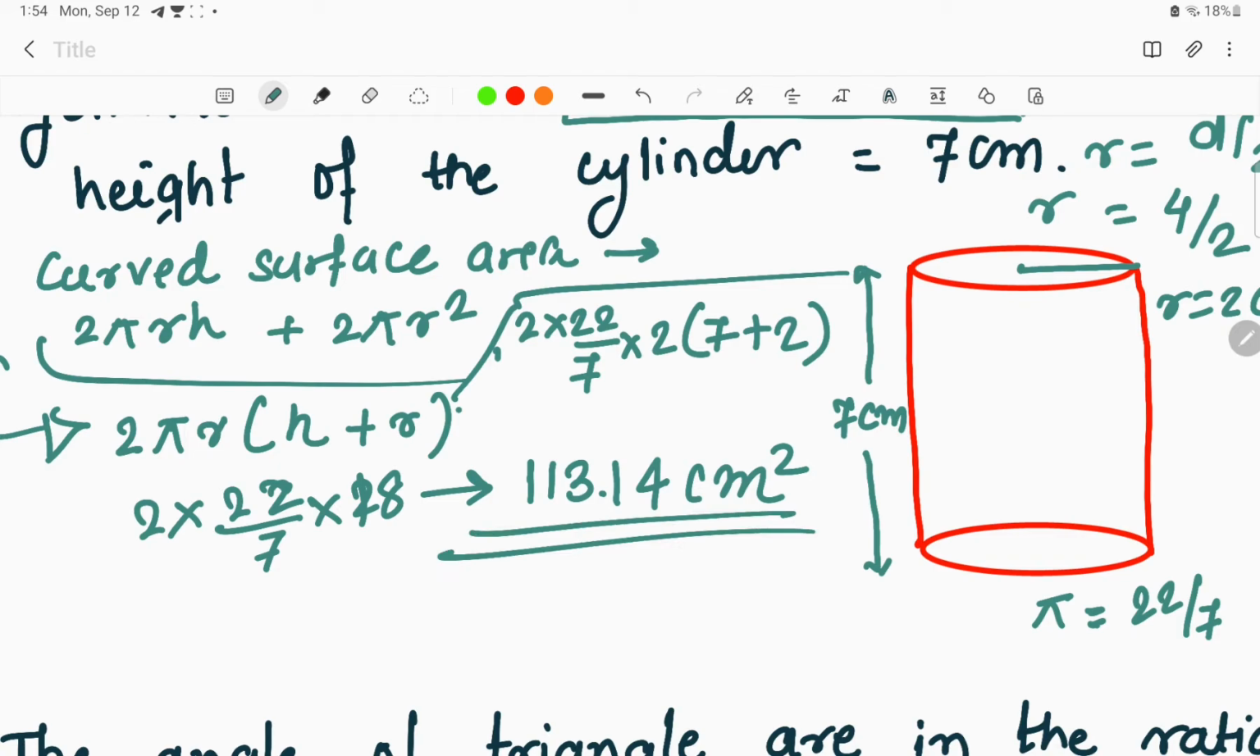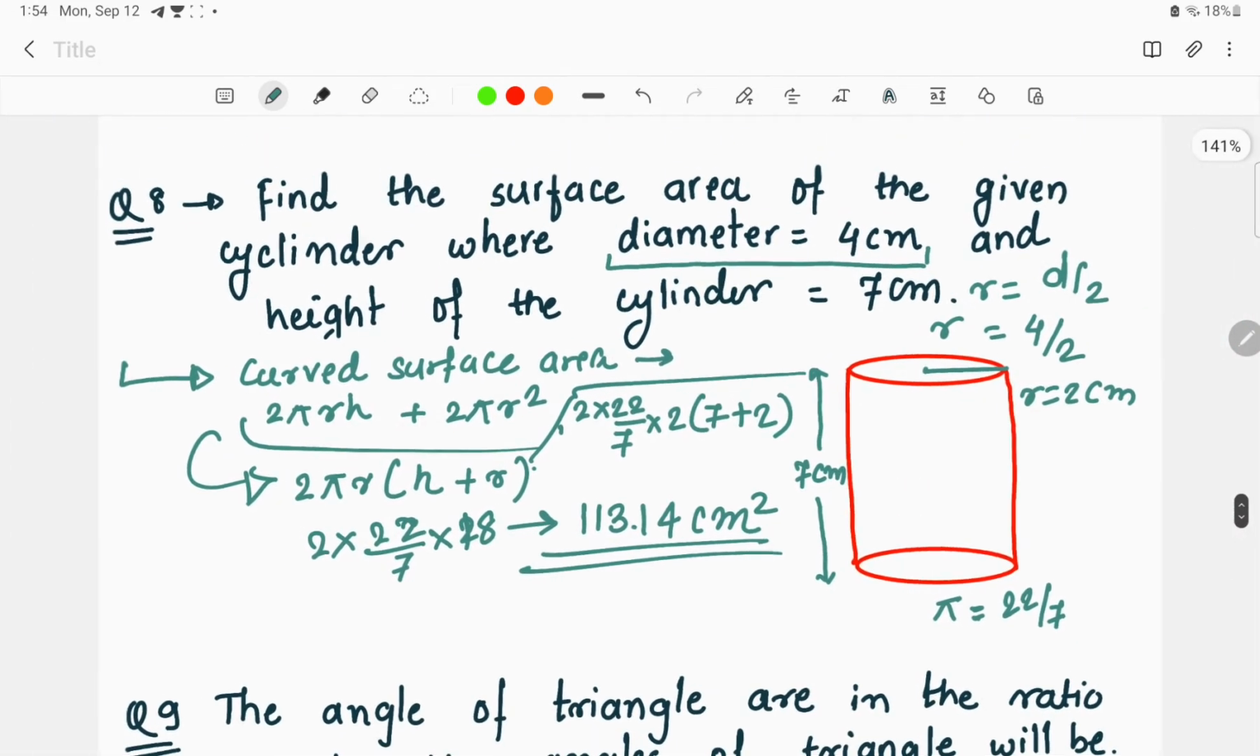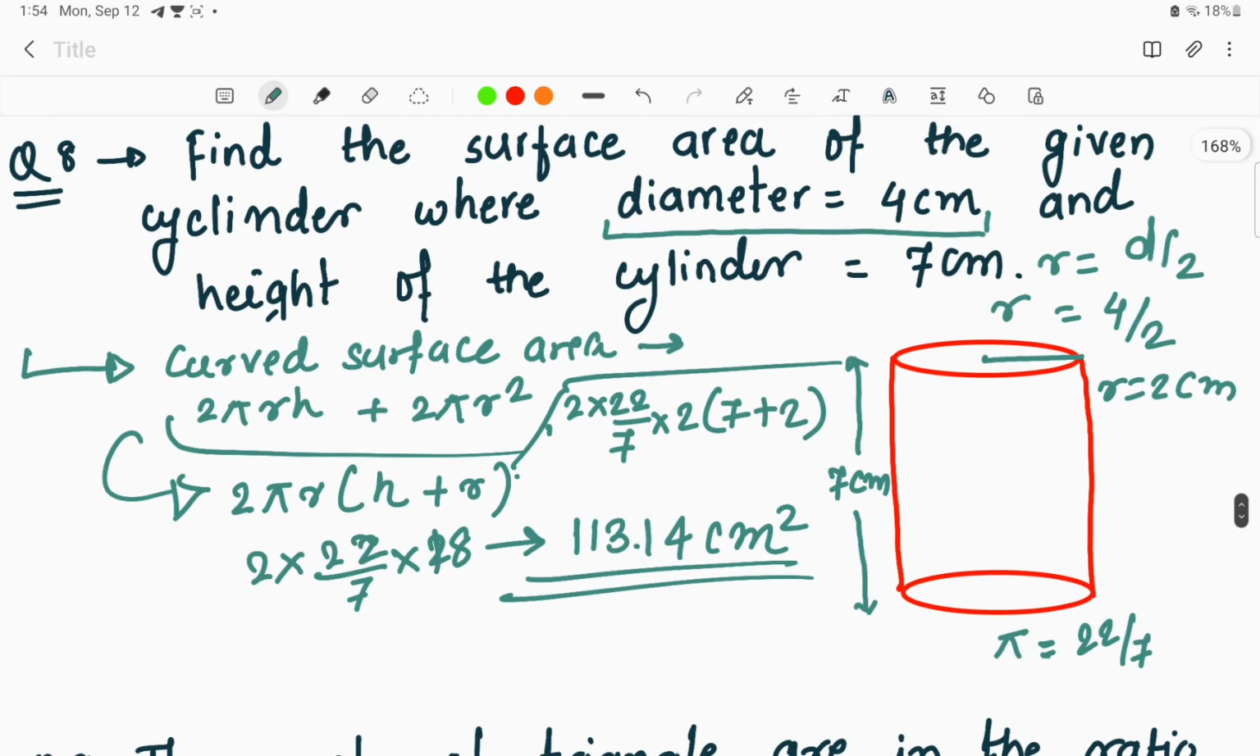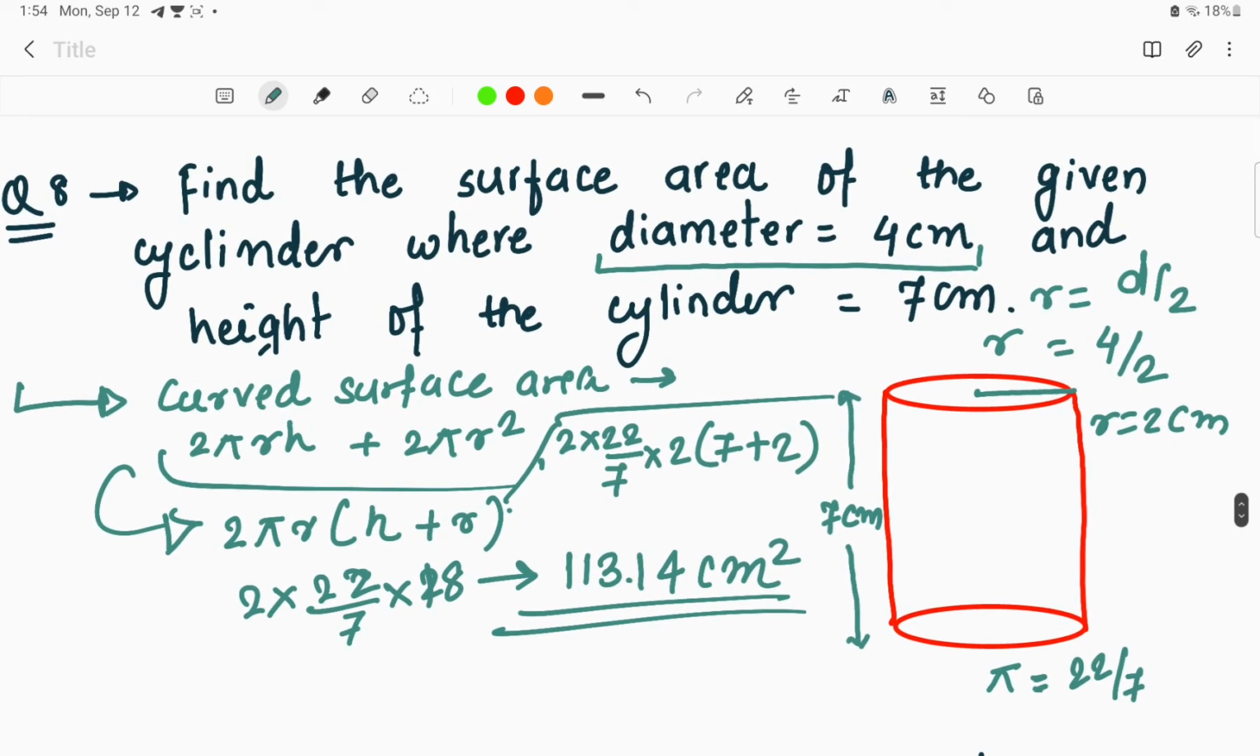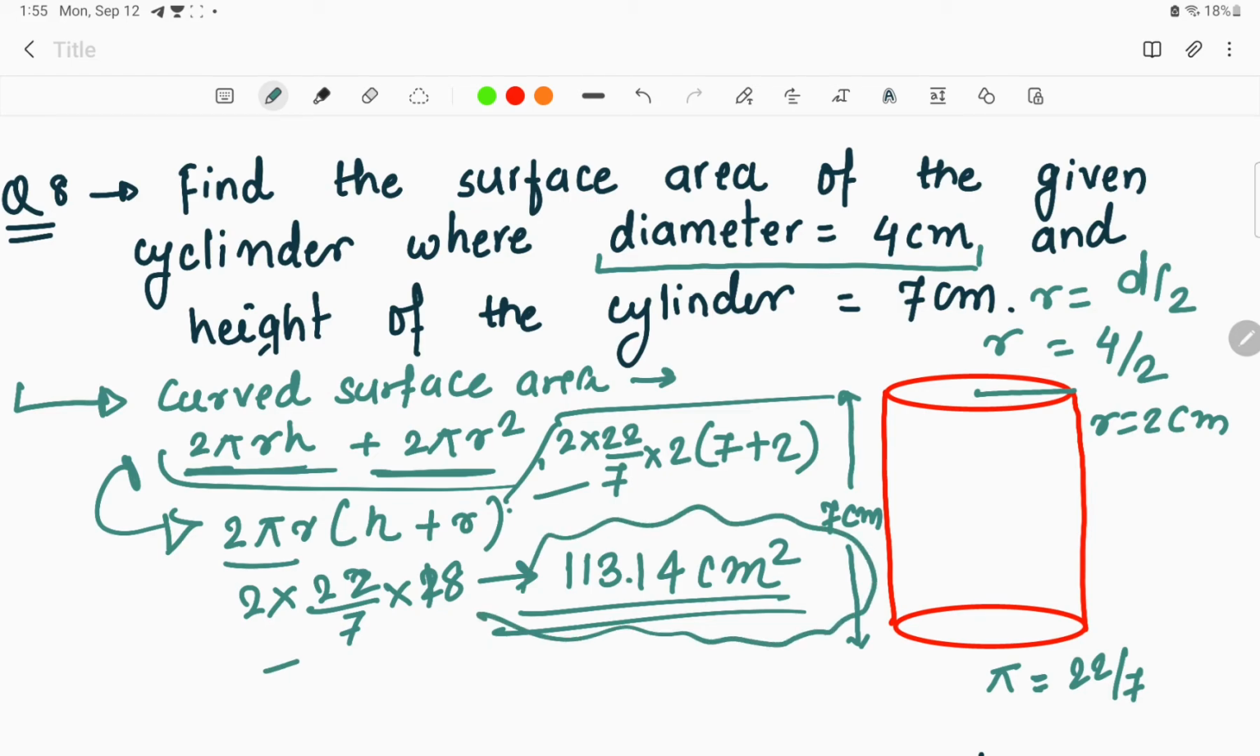Okay, so the thing given in the question is, we have to find the surface area of a given cylinder where the diameter given is 4 centimeter and height given was 7 centimeter. We have to find the curved surface area, and the curved surface area over here will be 2 pi r h plus 2 pi r square. What we have done from this equation is, we have taken 2 pi r as common and h plus r in the bracket, and after solving this we'll get 113.14 centimeters square as the answer.